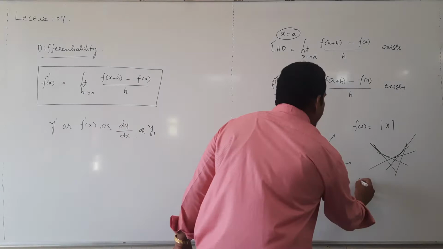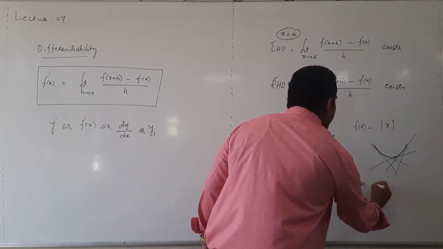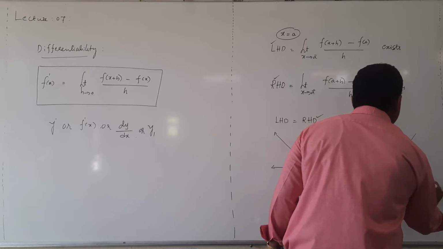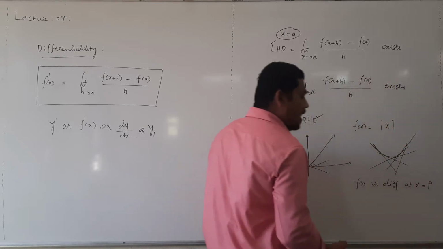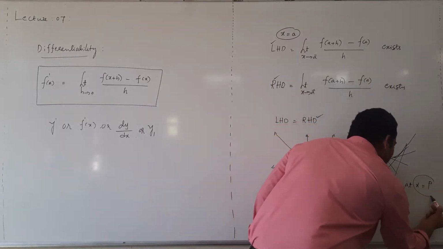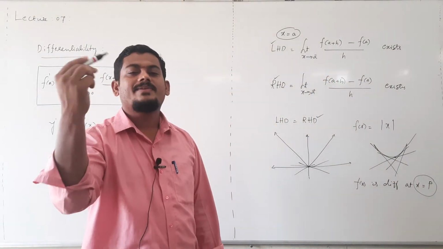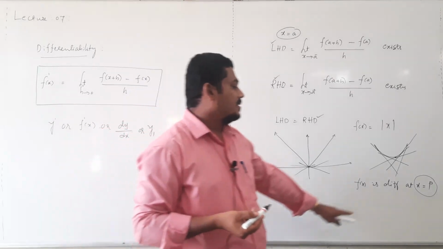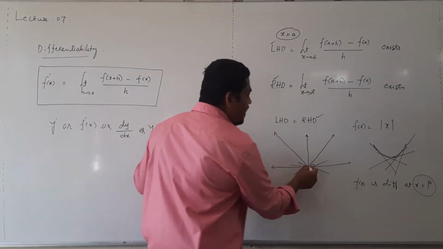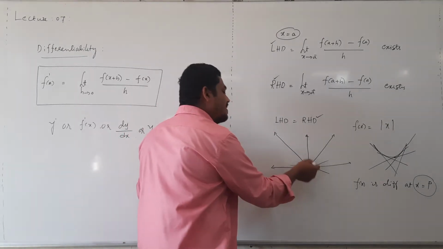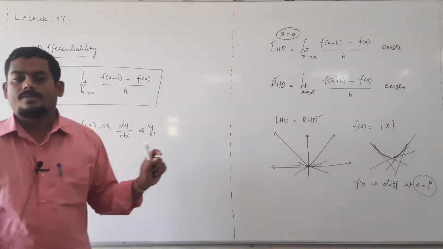Suppose f of x is differentiable at x equal to some point P. At this point only one tangent is possible, then we can say that the function is differentiable at that point. At 0 we can draw more than one tangent, so this function is not differentiable at 0.